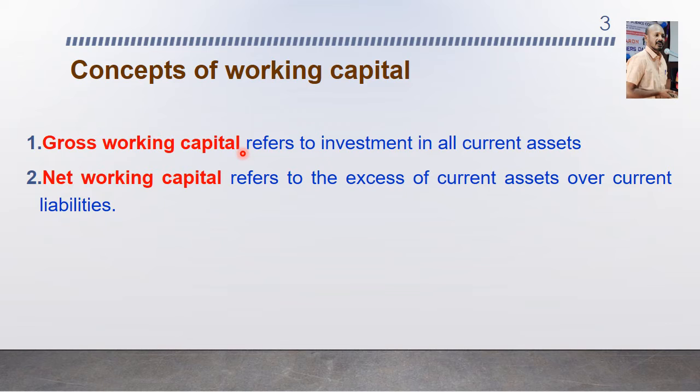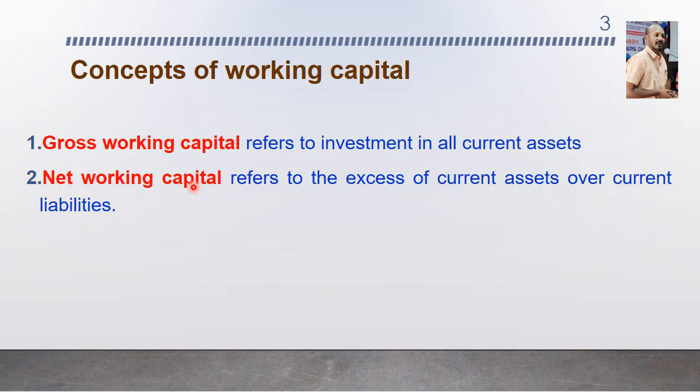The next concept, net working capital, refers to the excess of current assets over current liabilities. The formula for gross working capital is working capital equal to current assets. The formula for net working capital is equal to current assets minus current liabilities, that is the value of current assets minus the value of current liabilities.